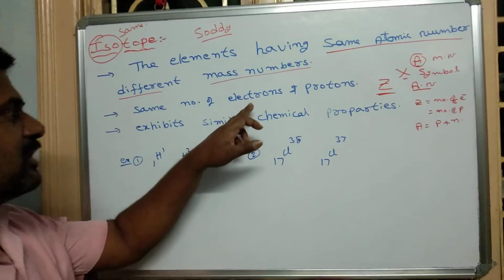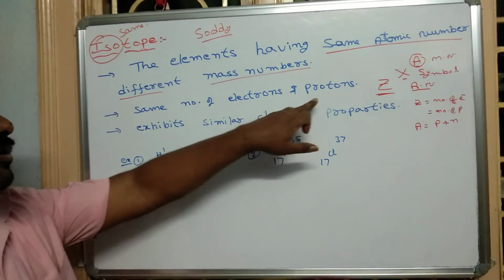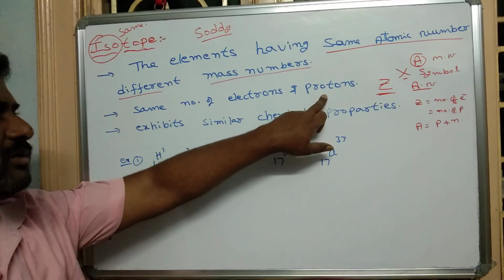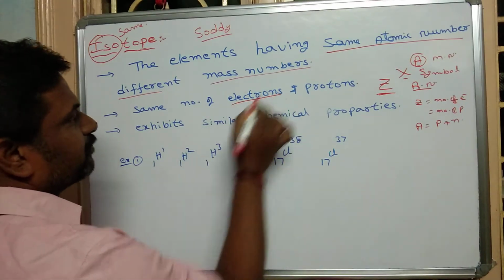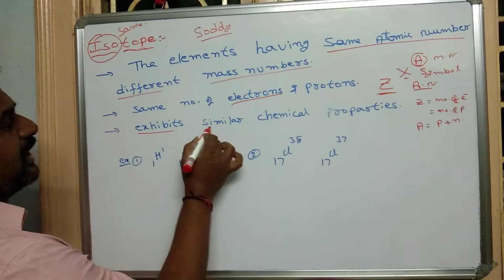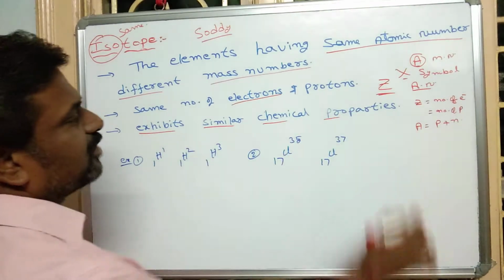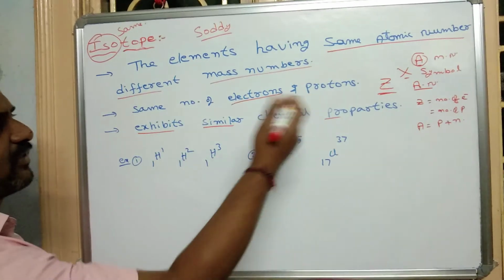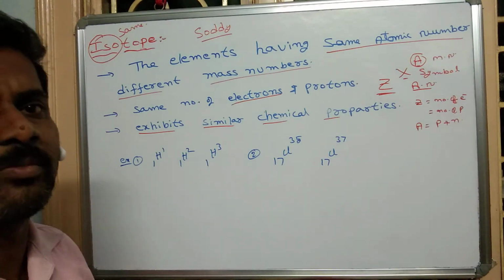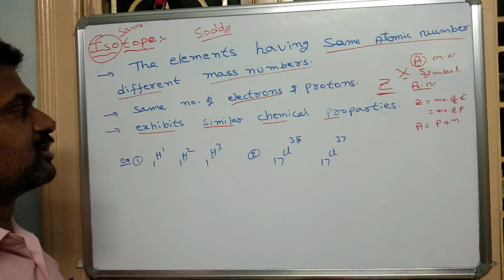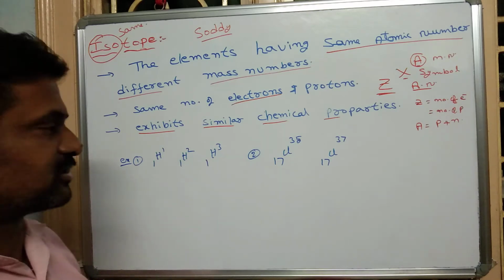So all the isotopes exhibit similar chemical properties because the number of electrons is the same, but different physical properties.